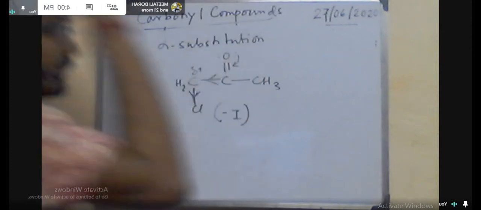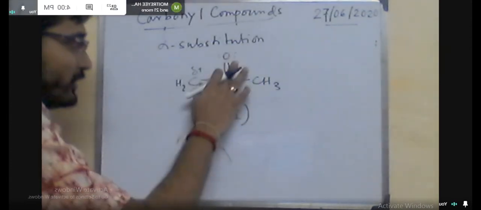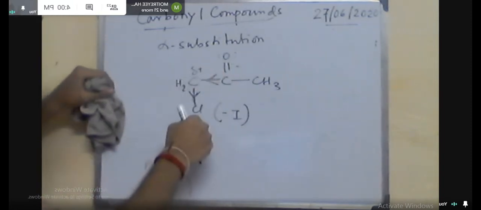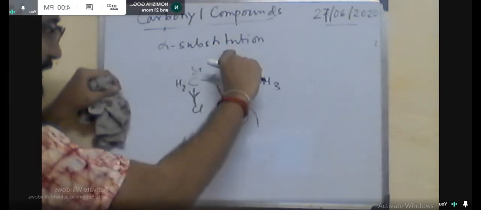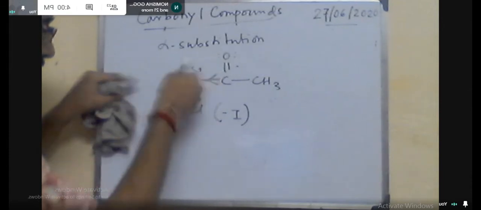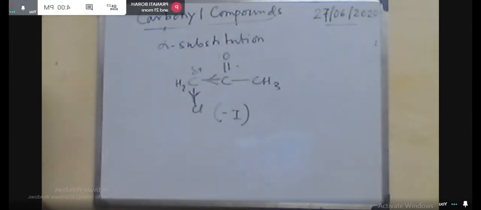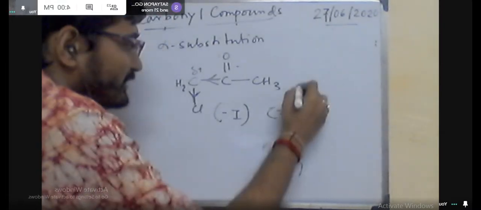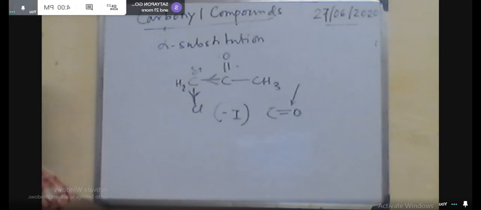Now, another important example for the alpha substitution is in the cyclohexanone type of system. This is the decalene system and this is the decalone. Ring system is present.